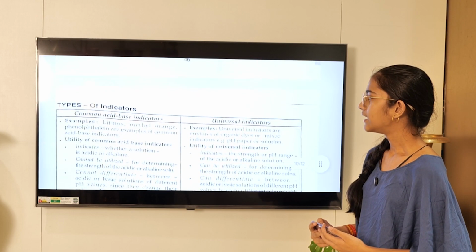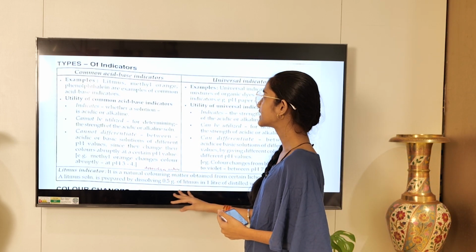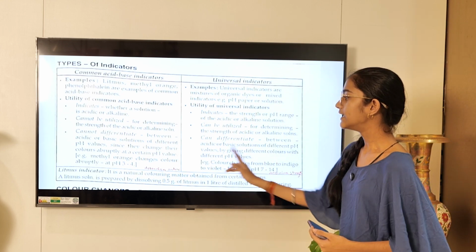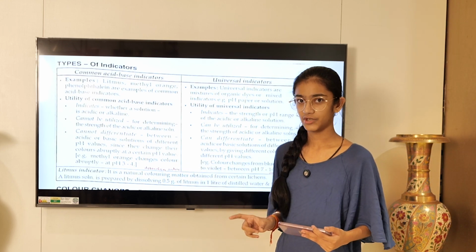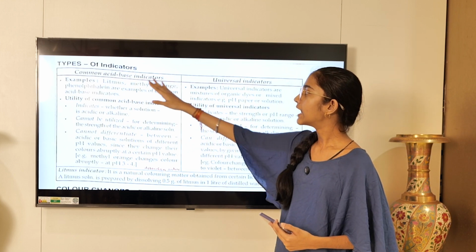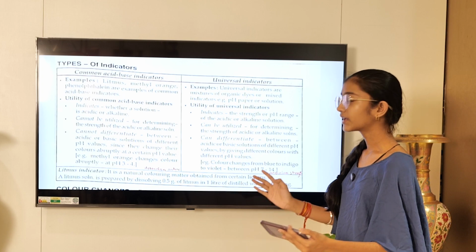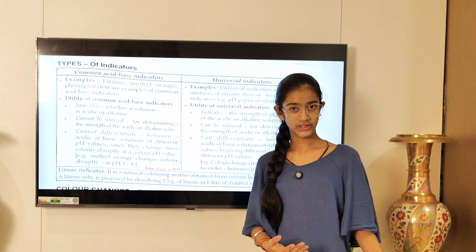Now, types of indicators. Common acid-base indicator and universal indicator. These are very, very important. The main difference between both of them is common acid-base indicator determines the nature. Now, what do you mean by nature?